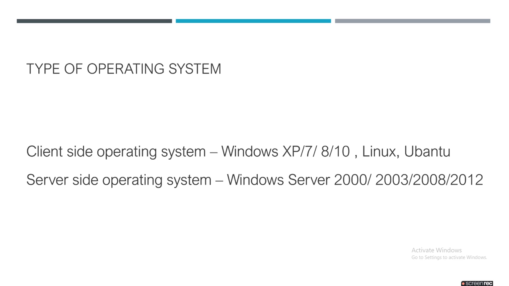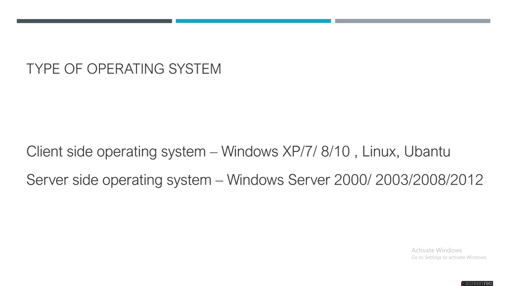So keep in mind that client side operating system generally means the operating system in your laptop or desktop, which you are using for home use, or in an organization also you are using the systems at your end. But the operating system of the machine where different web applications or different applications are hosted is the server operating system.